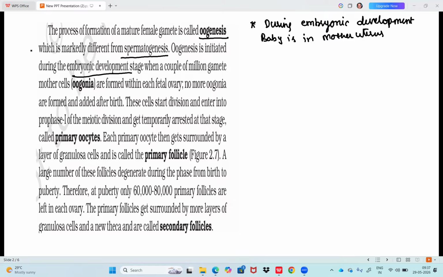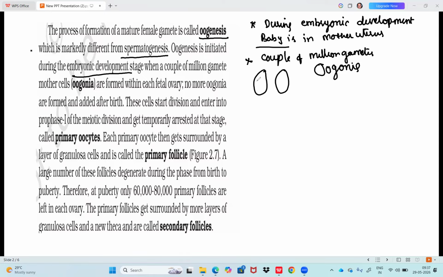So what happens during the embryonic development stage? When the baby is in the mother's uterus, a couple of million gamete mother cells, which we call oogonia, are formed within each fetal ovary.